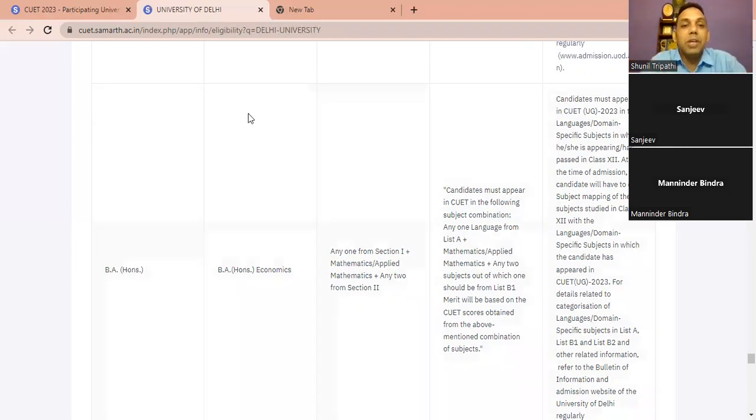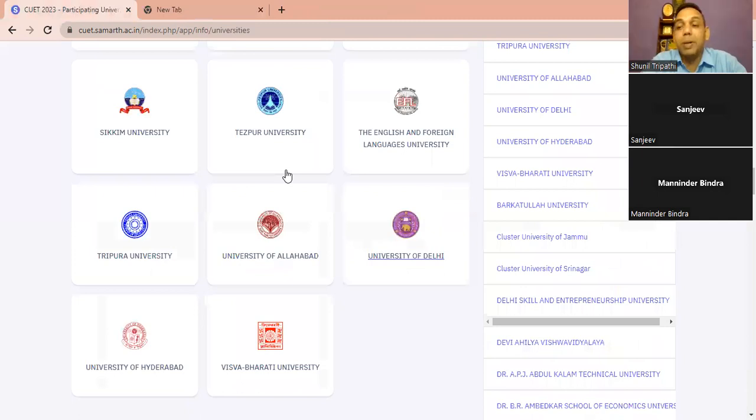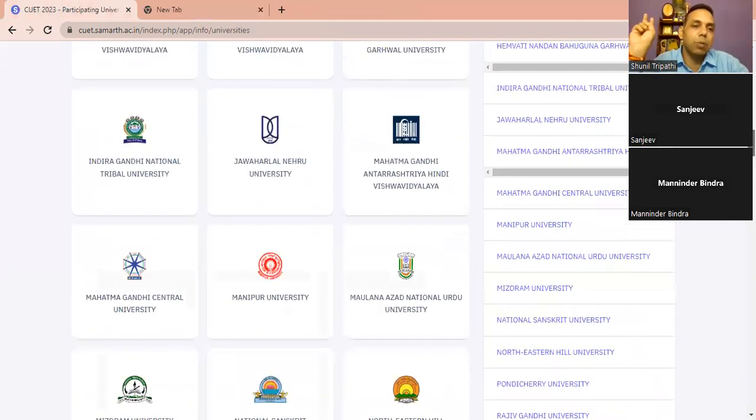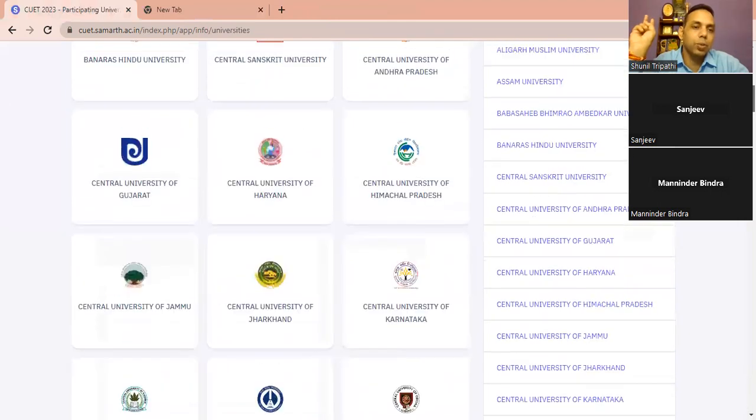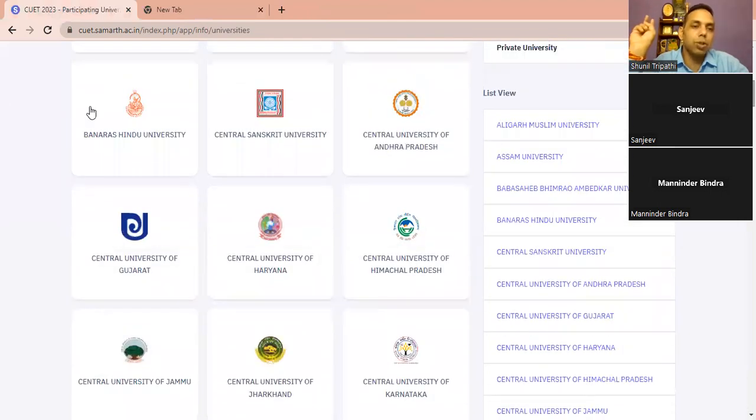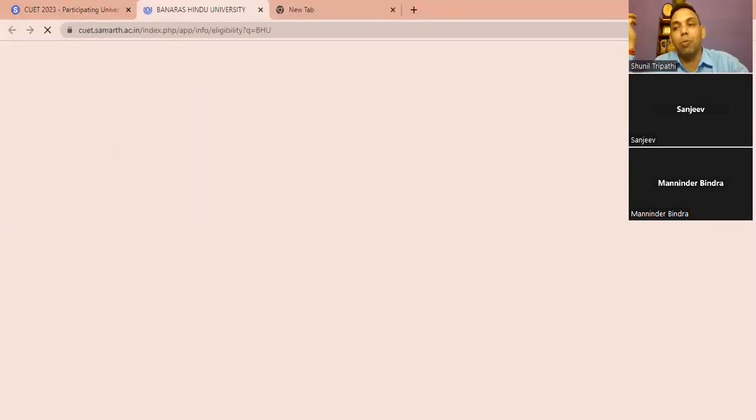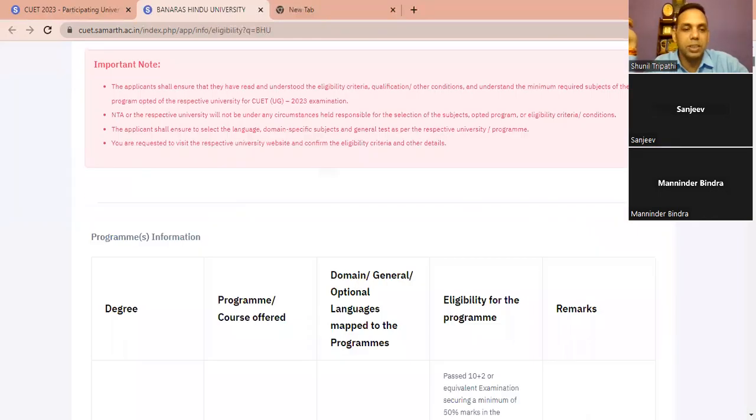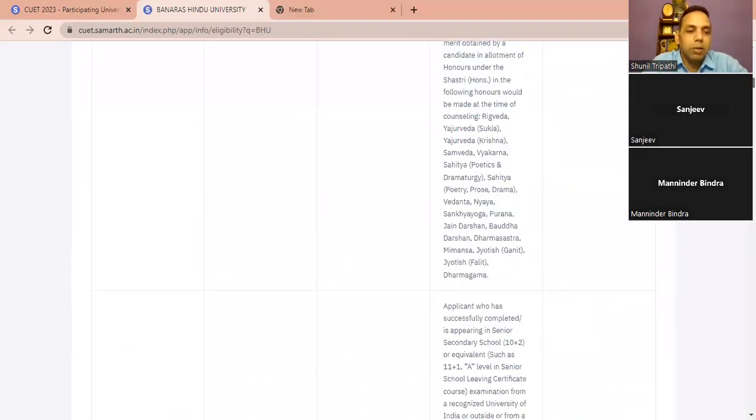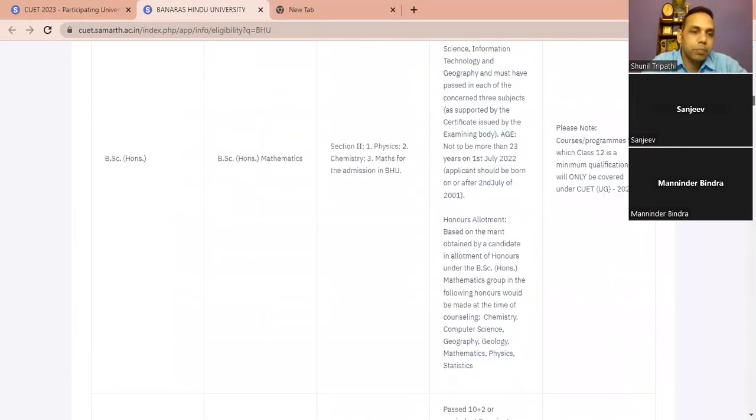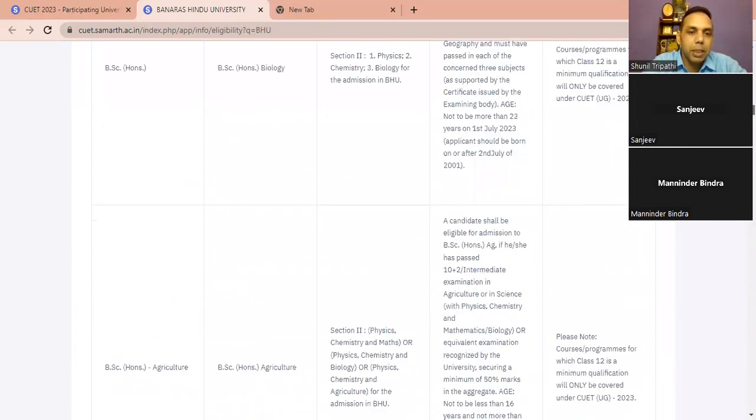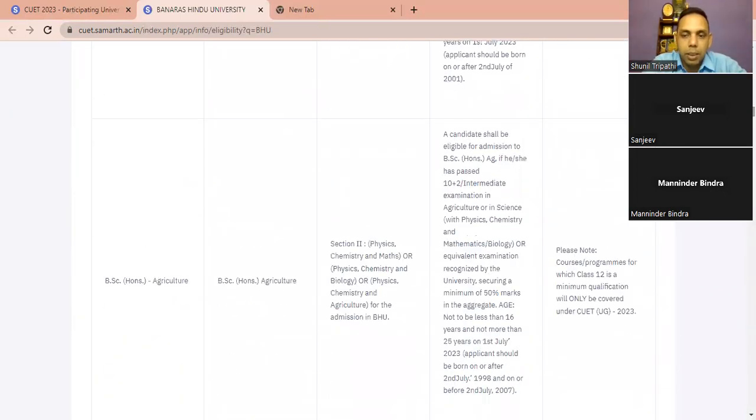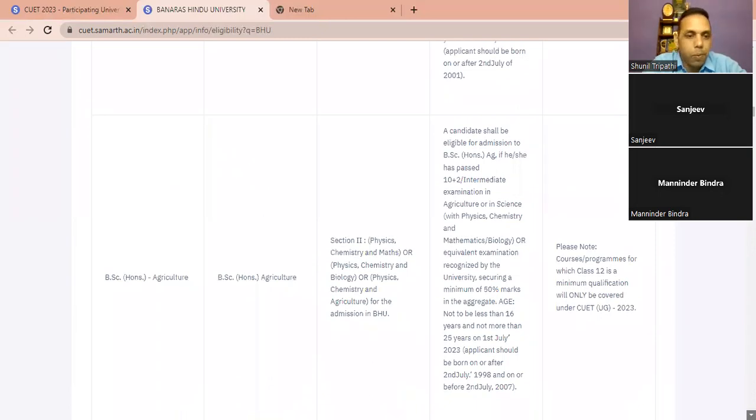But same, if you want to do eco honors from Banaras University, I'm taking two universities, you can take any. This I'm taking only for example purposes. You can use any university depending on your need. I want to do eco honors from Banaras University. What is Banaras University saying about eco honors? Now they have another criterion. BSc mathematics, and then let me show you.